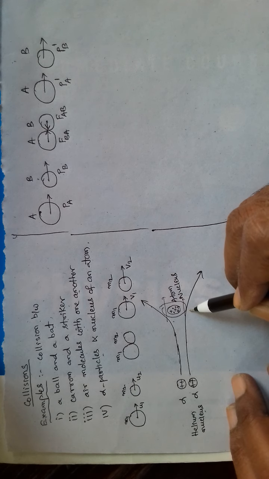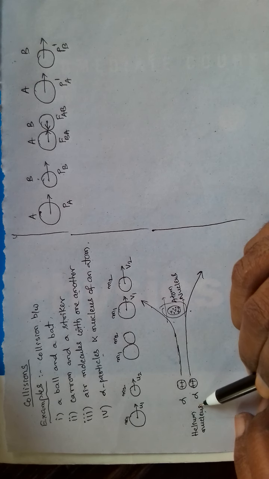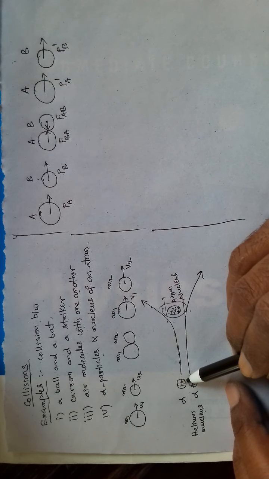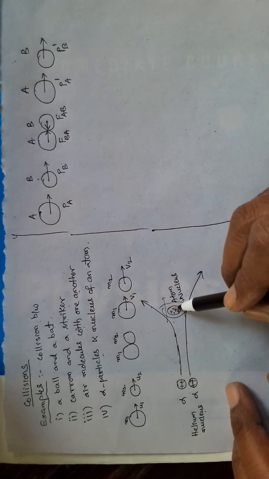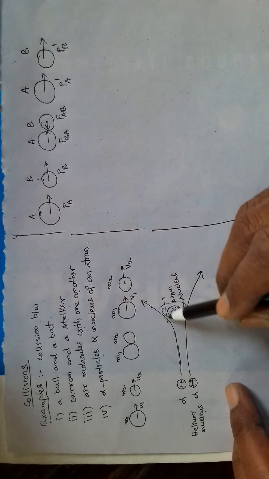The reason was the atom nucleus consists of protons and neutrons, and helium nucleus is a positively charged particle. So this positive charge was repelled by the positive charge inside the nucleus. That's why it was deflected.